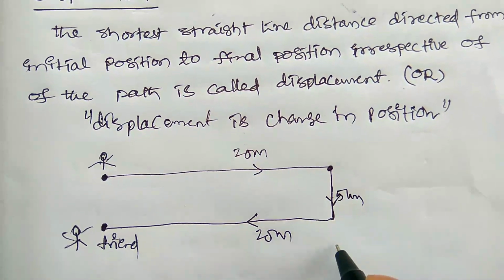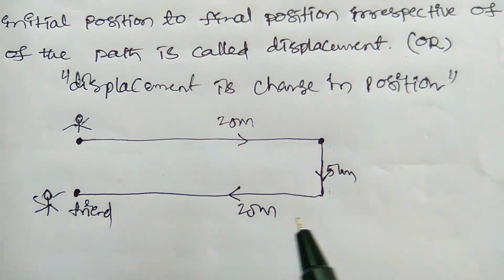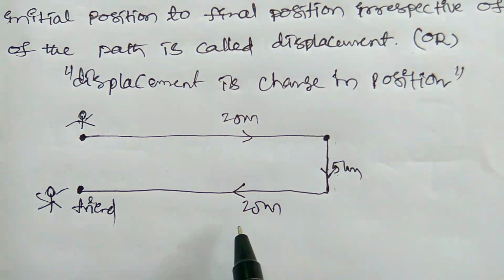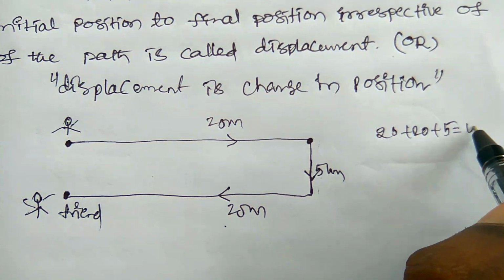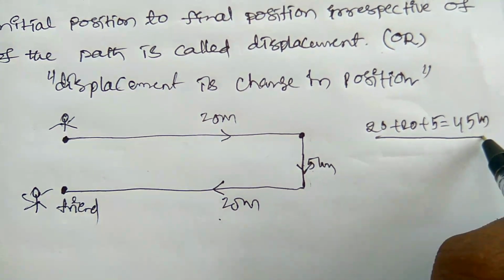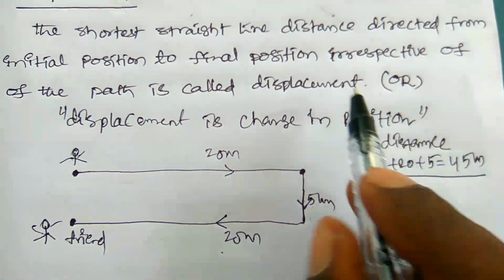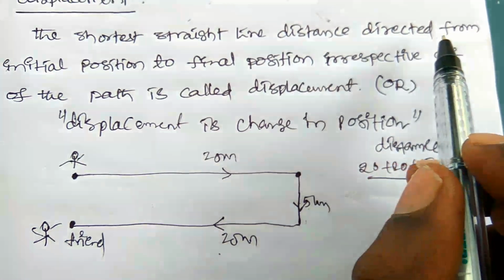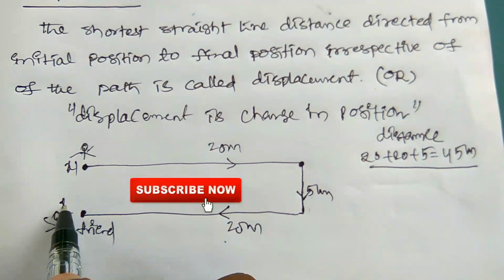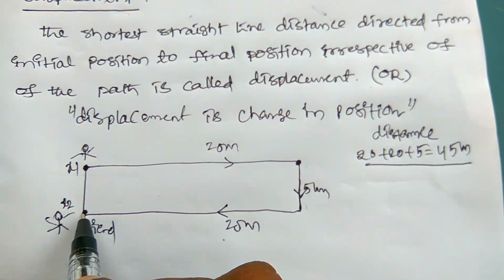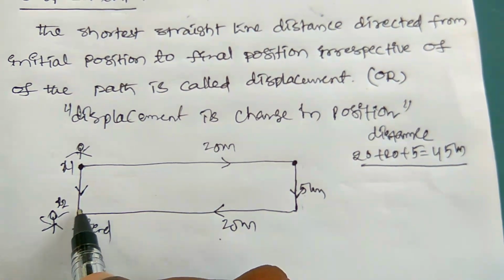The total path length traveled, so the total distance is 20 plus 5 plus 20, that is 20 plus 20 plus 5, equal to 45 meters. So this is the path length or the distance. The displacement is nothing but the shortest straight line distance directed from the initial position to the final position. So this is the initial position and this is the final position. The shortest distance here is directed from the initial to the final position irrespective of the path length.